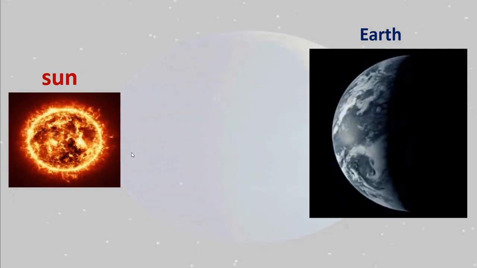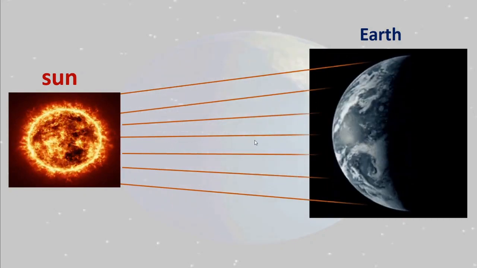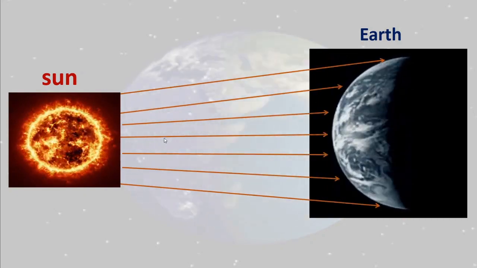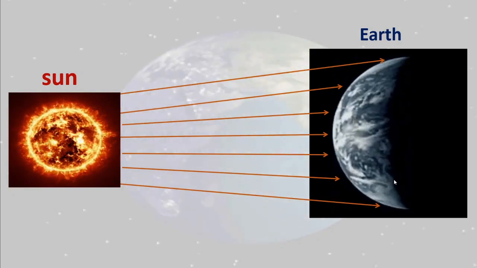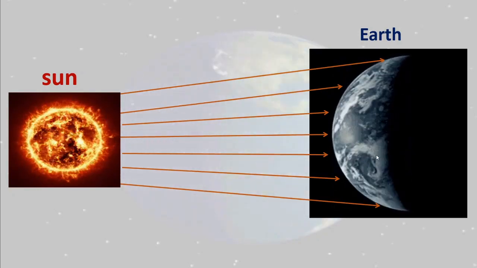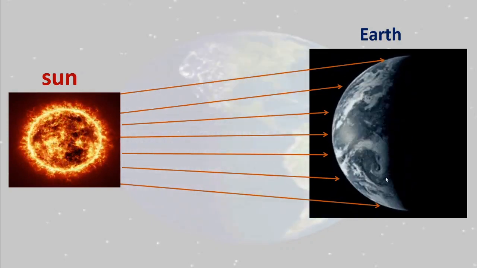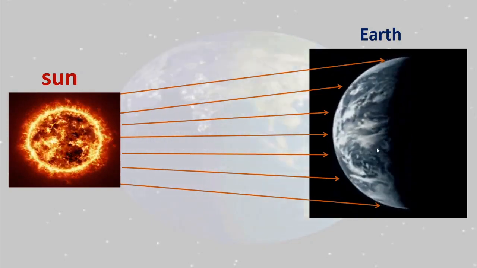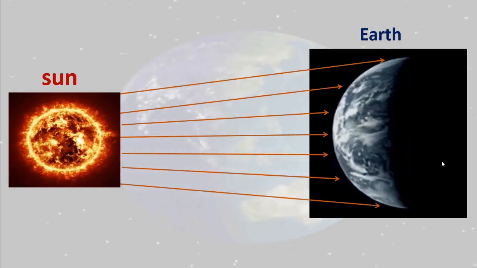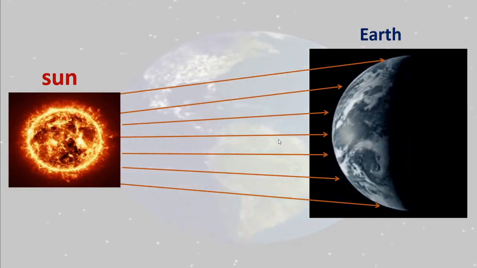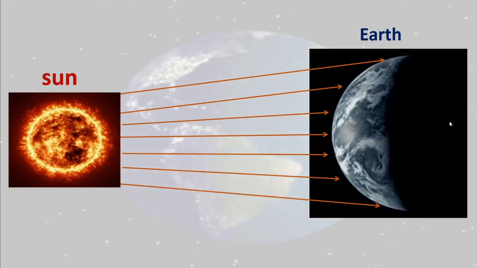Now the sun rays, the sun emits the light, it goes and reaches the earth. That is, one part of the earth receives the light. See here, this part is getting the light from the sun and the other part is in darkness. Correct? The sun rays don't reach the other side.